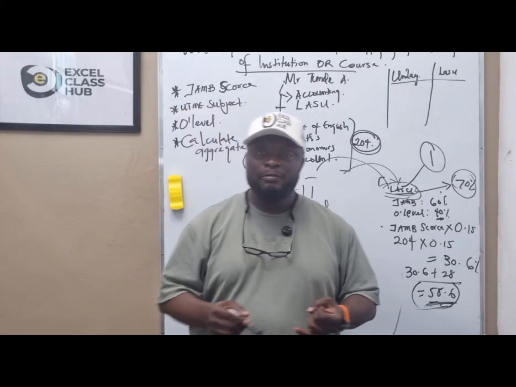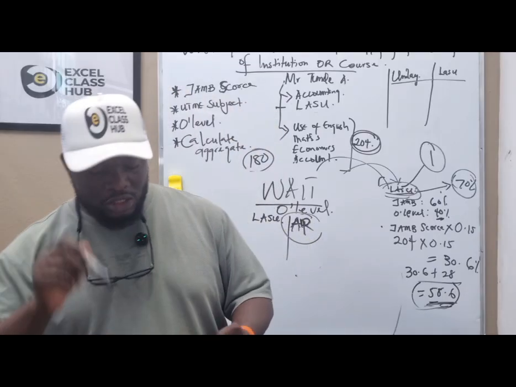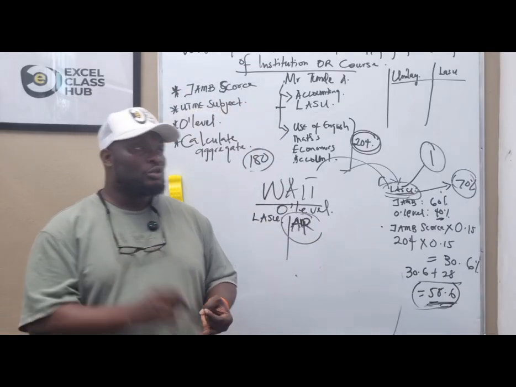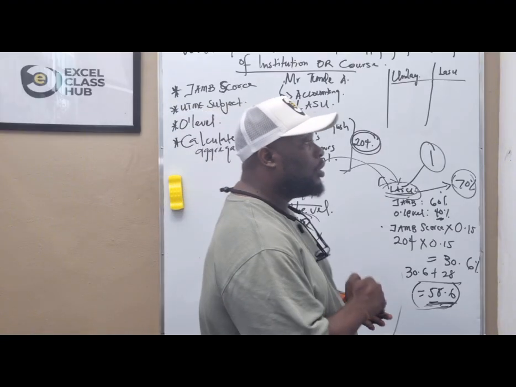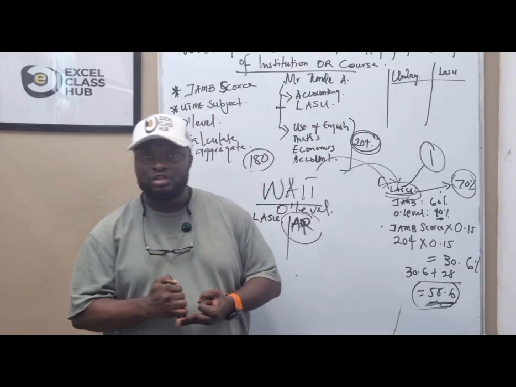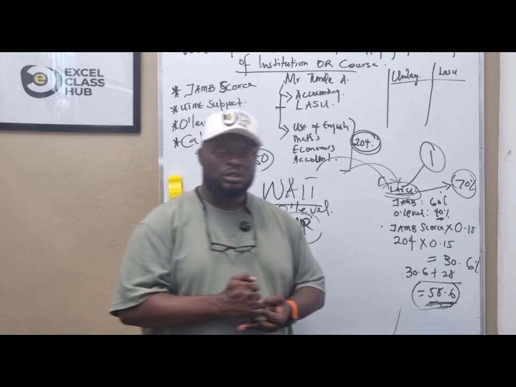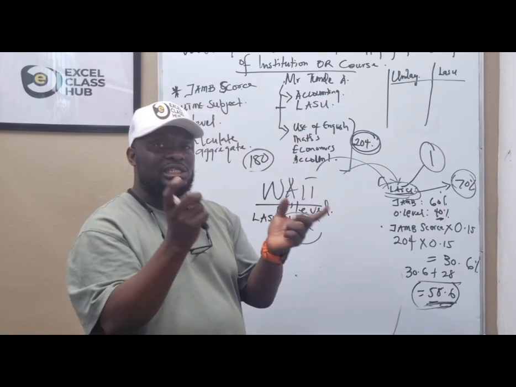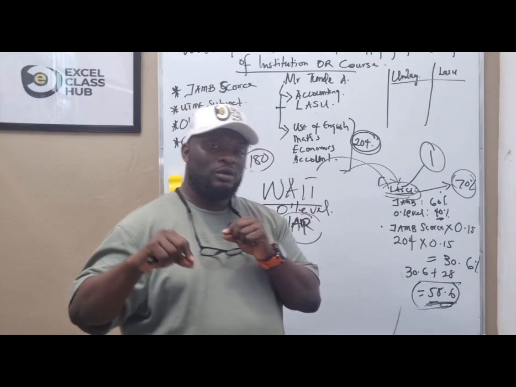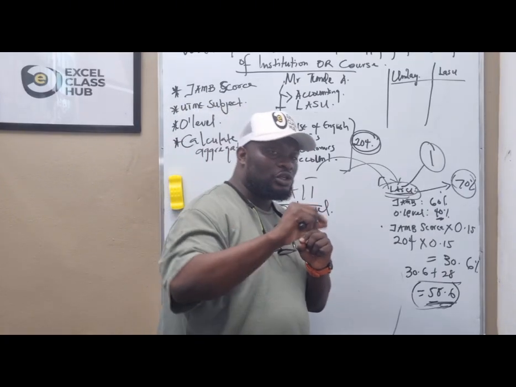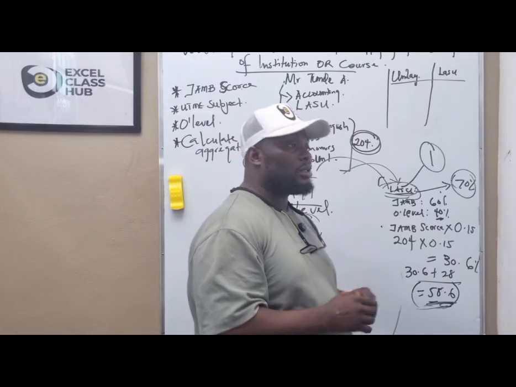So very importantly, before you consider changing your institution and course, you need to consider your JAMB score, you need to consider your O-level result, and you need to know how your institution calculates aggregate score per course, not just the general cutoff mark for the institution. You need to know the course cutoff, and you need to know how the institution you are going to calculates aggregate.